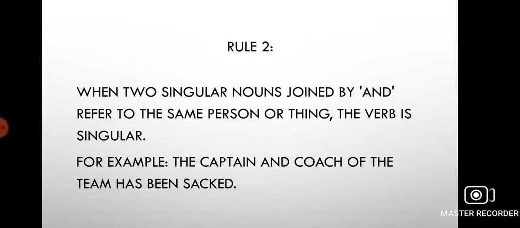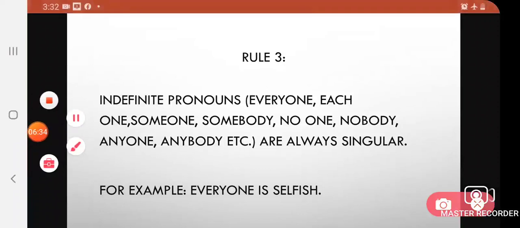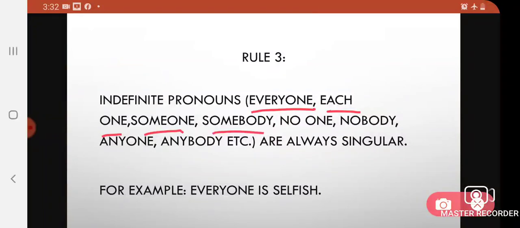Let us proceed to the third rule. Here, indefinite pronouns like everyone, each one, someone, somebody, no one, nobody, etc. These pronouns are always singular.